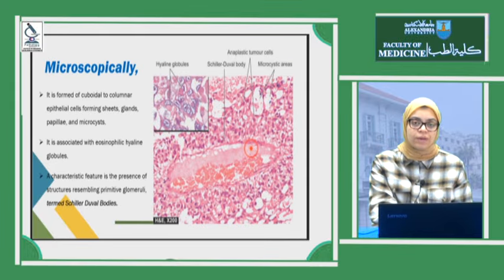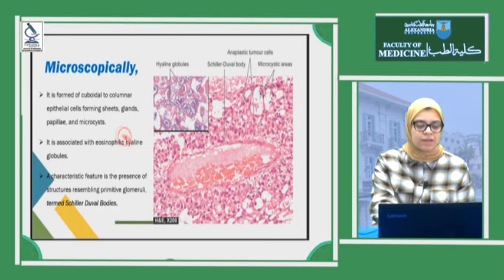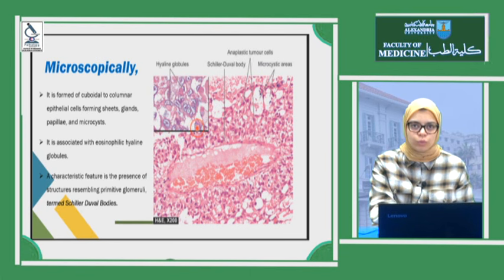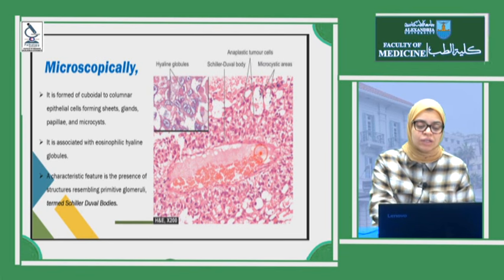Under the microscope, it has many patterns. It could be formed of cords, lobules, sheets of cuboidal or columnar cells. As you see, sheets or glands or papillae or microcysts. It has eosinophilic hyaline globules, but the most characteristic structure here is called Schiller-Duval bodies.